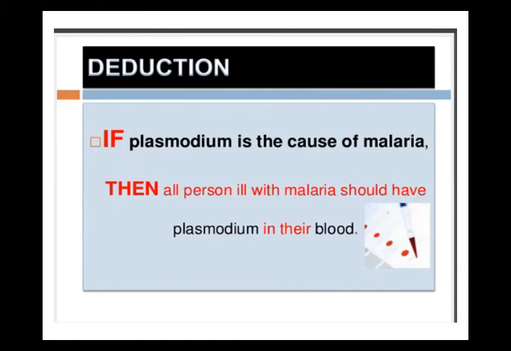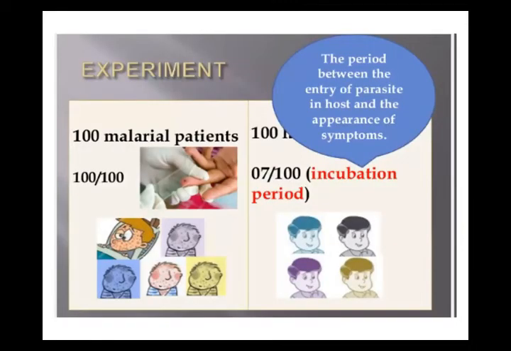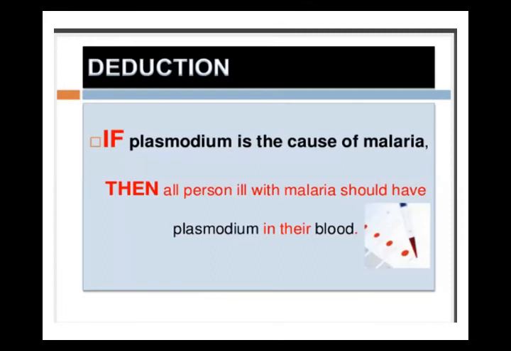He says that if Plasmodium is the cause of malaria, then all the patients should have Plasmodium in their blood, and the healthy person should not have Plasmodium in their blood. Okay, so this is a logical explanation. Already I have discussed: first observation, then hypothesis. Scientists made a hypothesis that Plasmodium is the cause of malaria. Then he gives a logical explanation. If Plasmodium is the cause of malaria, the malarial patient should have Plasmodium in their blood, and a healthy person should not have them.